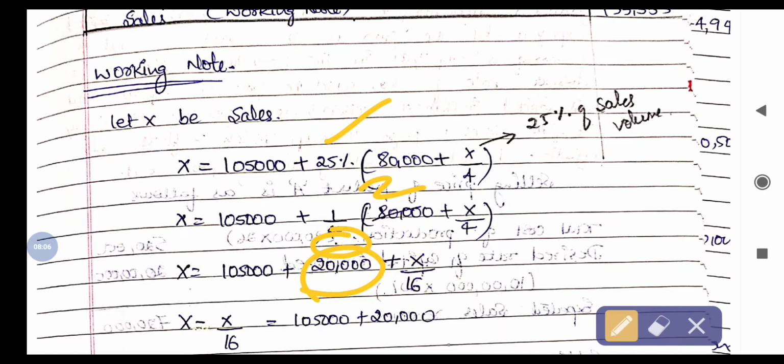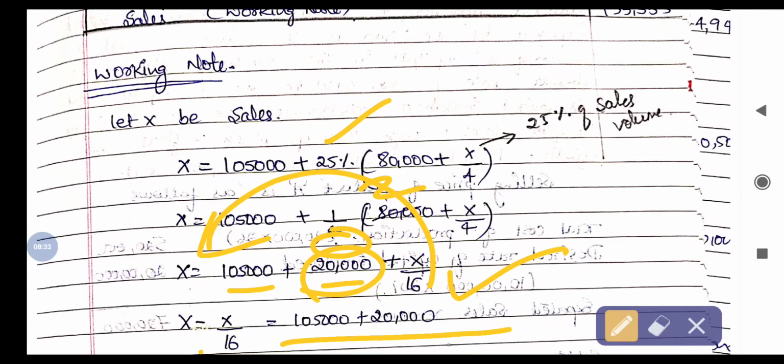So here 1/4 of 80,000 is 20,000, plus as it is 1 into X, multiplied by 4 gives 4 fours are 16. So 1,05,000 and 20,000, take this side and that side.